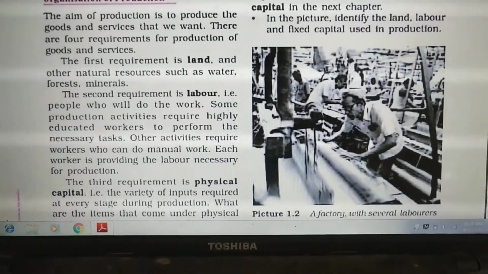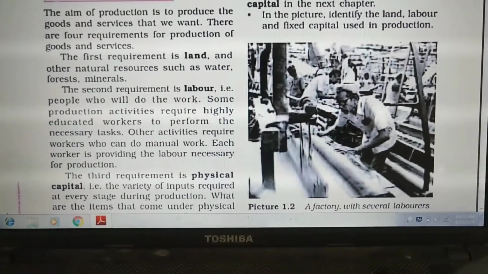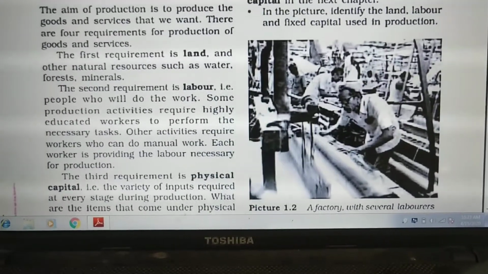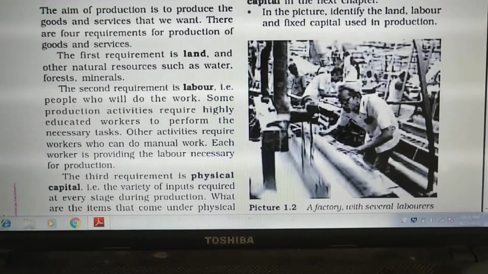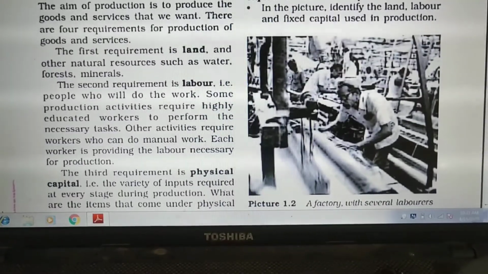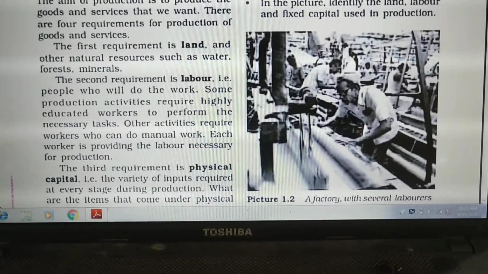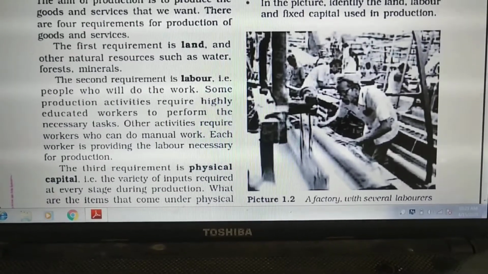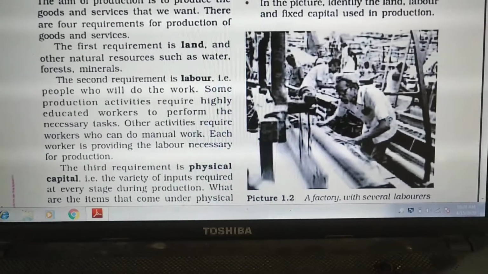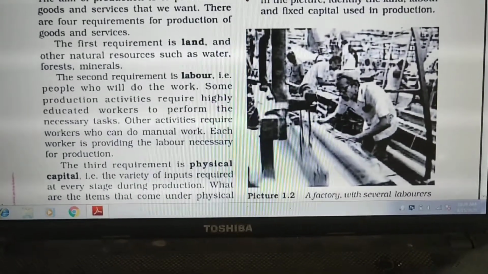The second requirement for production is labor, the person who will do the work, who will produce the goods. Labor can be required for manual work or skillful work. In farming, manual labor is required, but in high industries like MNCs, skillful labor is required. So the second requirement is labor.